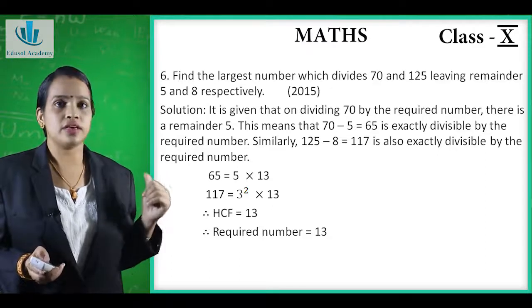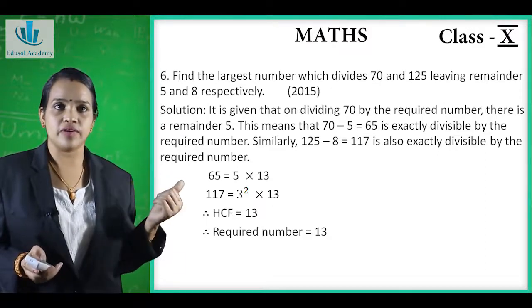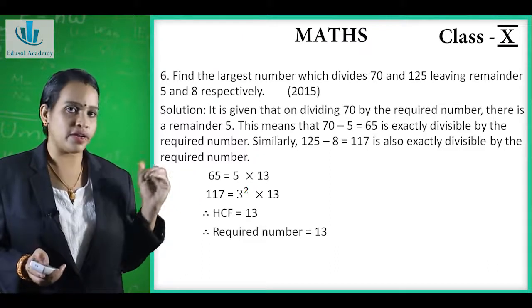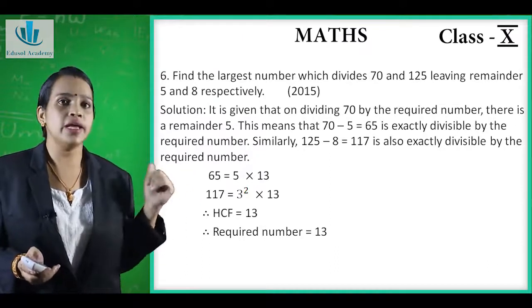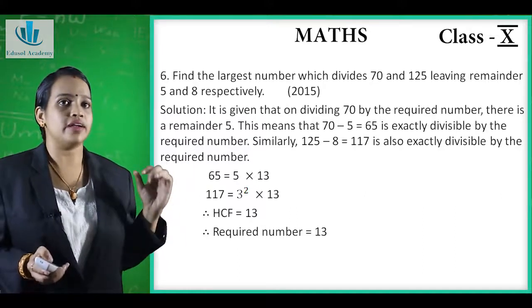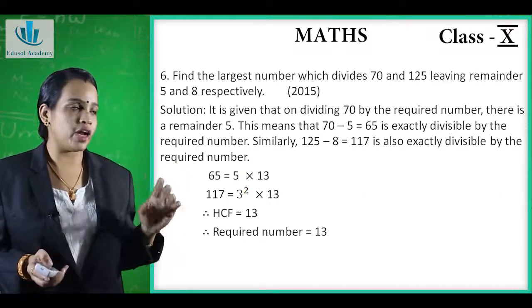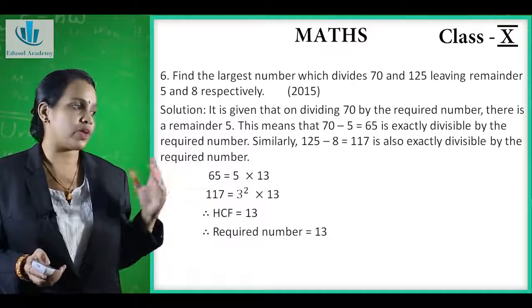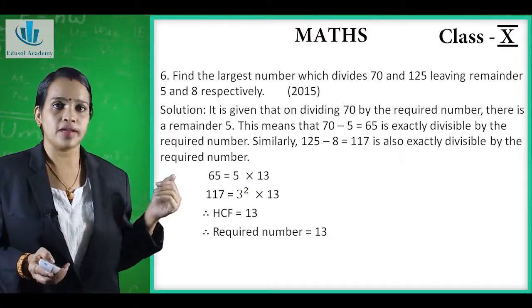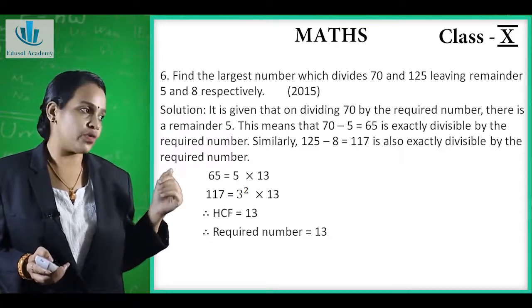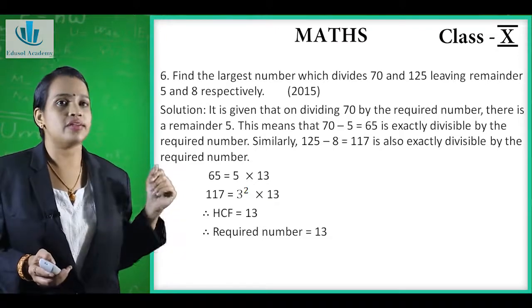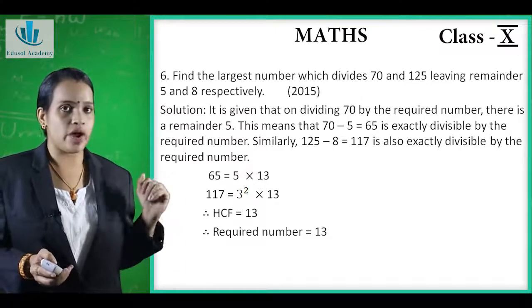Now it is given that on dividing 70 by the number, which we don't know, it gives remainder 5, which means 70 minus 5, that is 65, is exactly divisible by our required number, the number that we have to find out. Similarly for 125 the remainder is 8. So 125 minus 8 is equal to 117. It will also be exactly divisible by the required number.